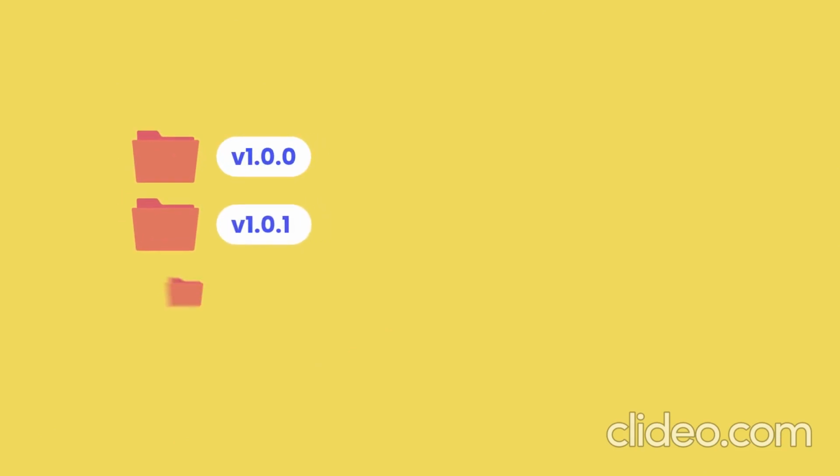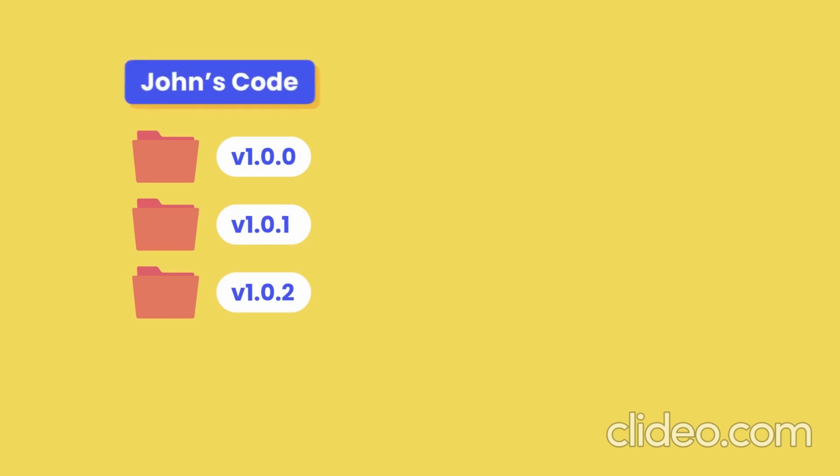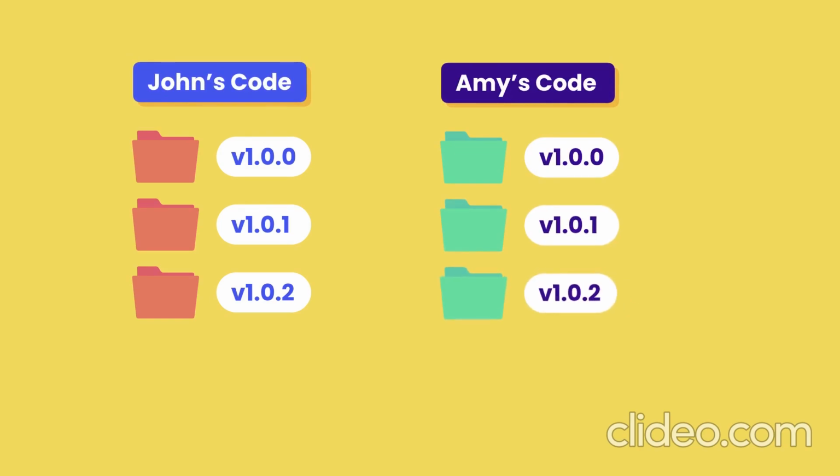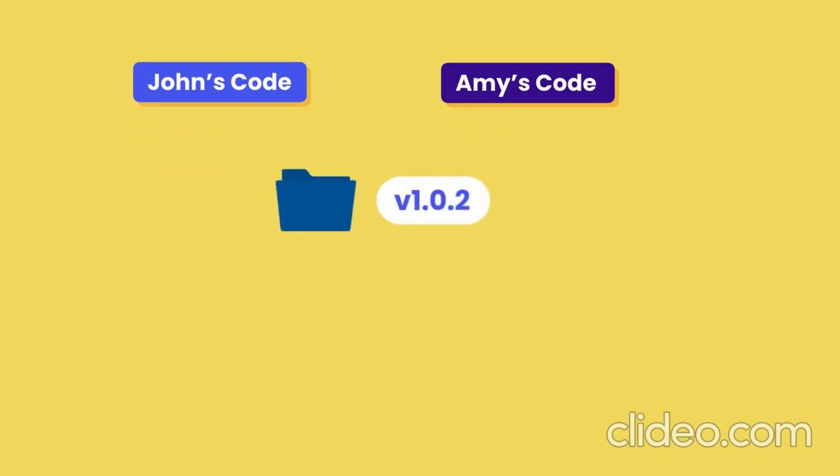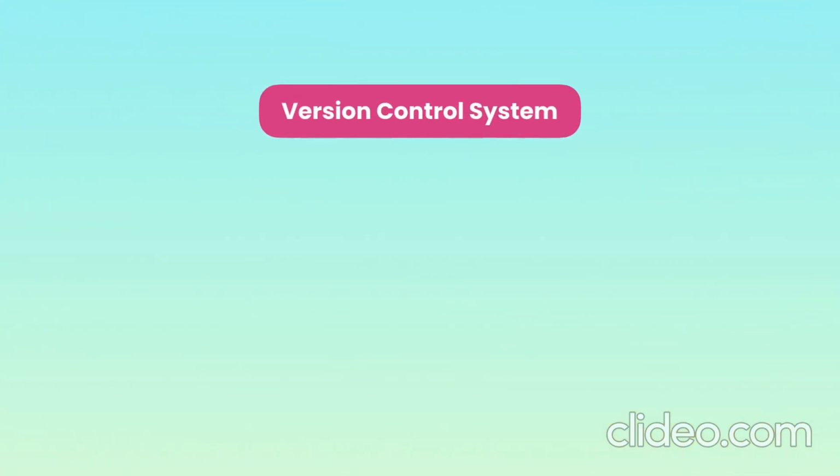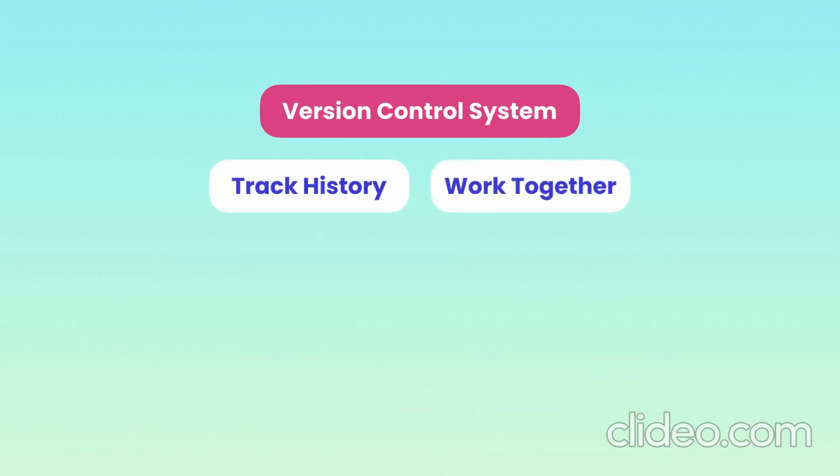Without a version control system, we'll have to constantly store copies of the entire project in various folders. This is very slow and doesn't scale at all, especially if multiple people have to work on the same project. We will have to constantly toss around the latest code via email or some other mechanisms and then manually merge the changes. So in a nutshell, with a version control system, we can track our project history and work together.